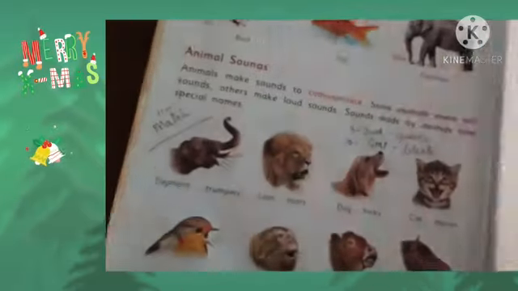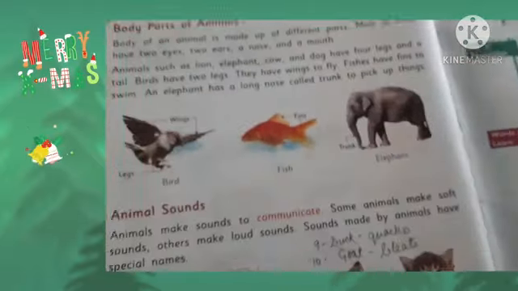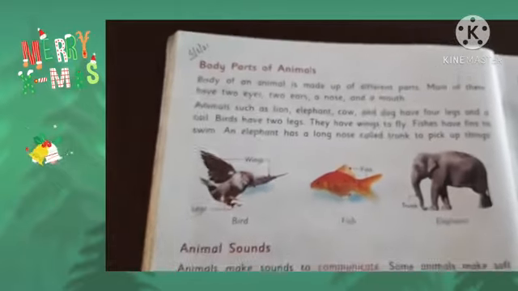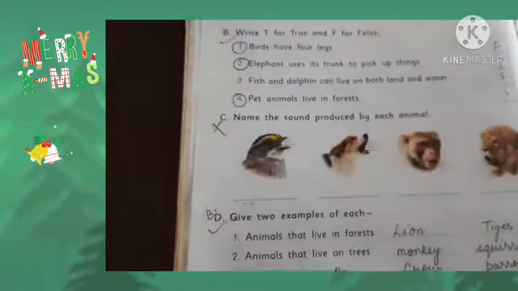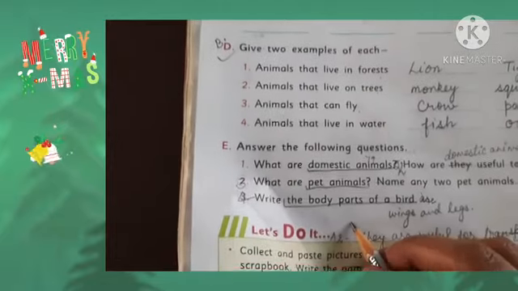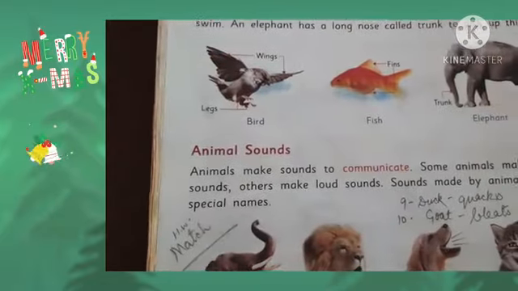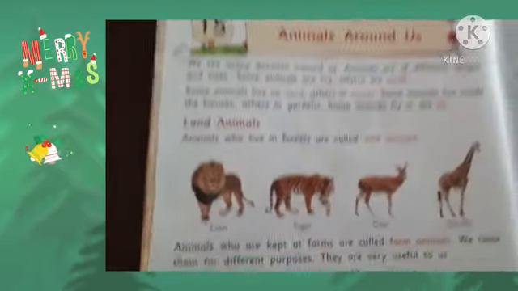Today you have no copy, that's why you will complete your book exercise. In the next video, when I explain the remaining part of this chapter, I will give the copy work. I have already given question answers, 1, 2, 3 questions. I hope you have written them in the copy, and after that I will give match the following with the next video, along with that video.